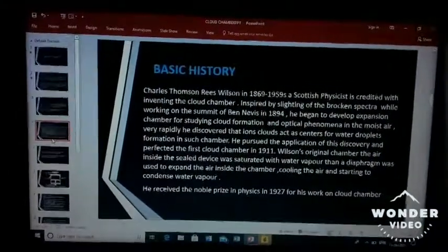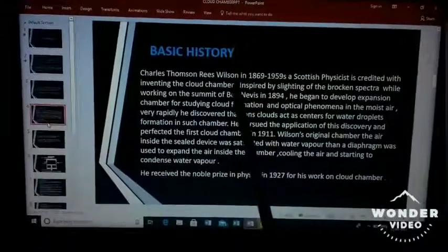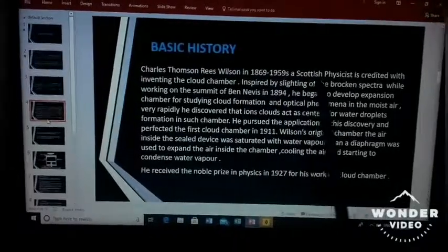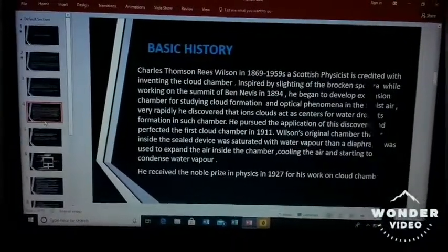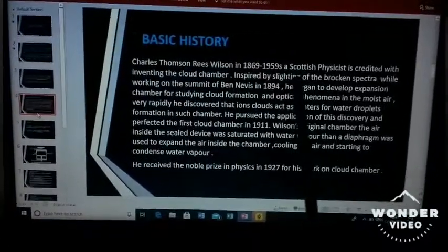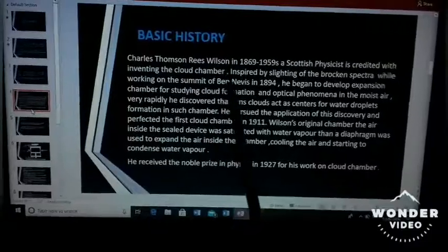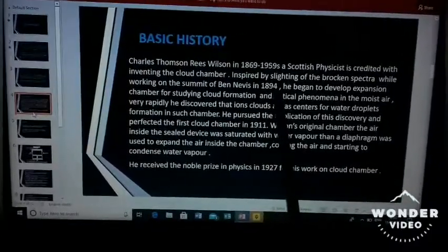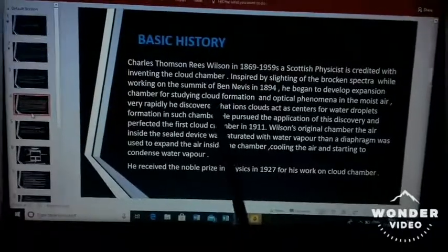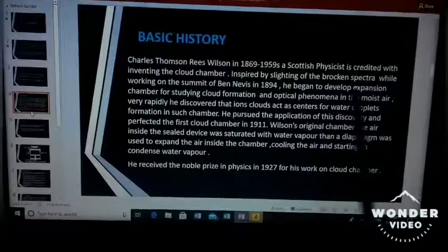So, basic history. Charles Thomson Rees Wilson, 1869 to 1959, a Scottish physicist, is credited with inventing the cloud chamber. Inspired by the glory of the Brocken spectre while working on the summit of Ben Nevis in 1894, he began to develop expansion chambers for studying cloud formation and optical phenomena in moist air.